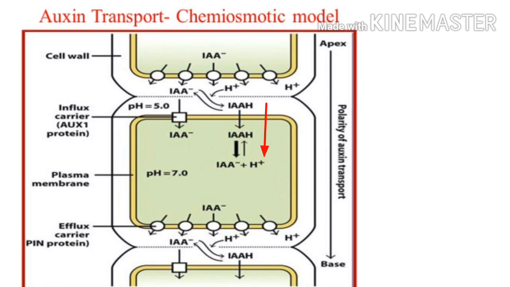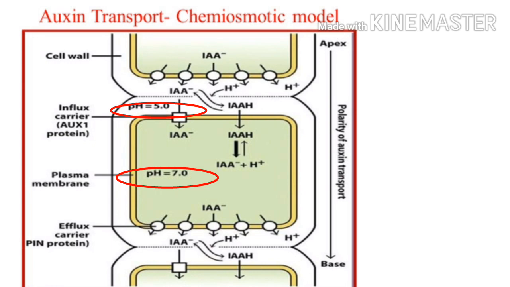But we need a deprotonated form. So what will happen? It will be converted into IAA, because the pH of the cytoplasm is 7 and the cell wall is 5.